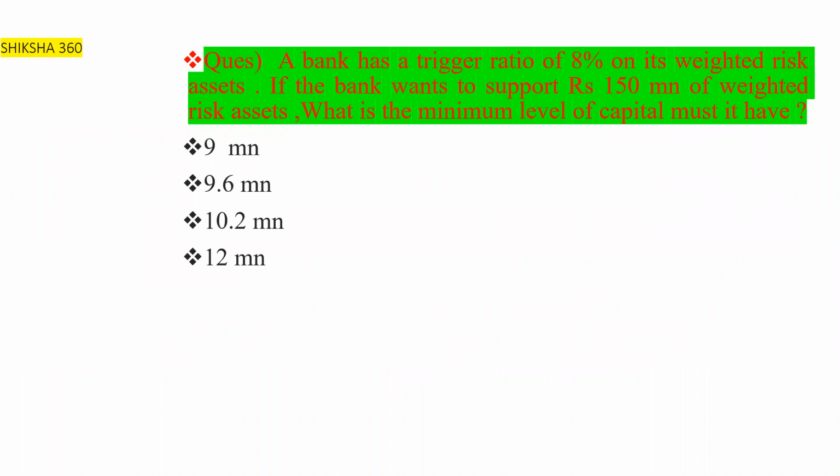One question for all of you, please try to solve it. A bank has a trigger ratio of 8% on its risk weighted assets, or weighted risk assets.